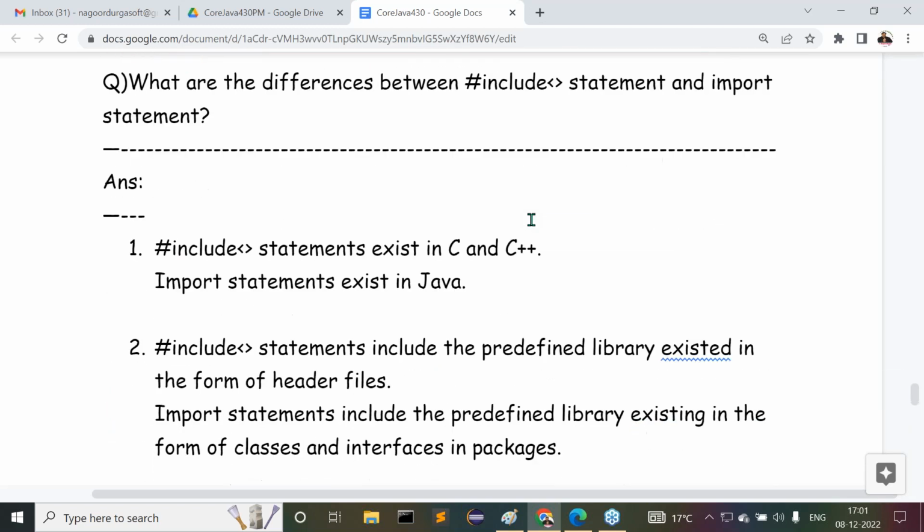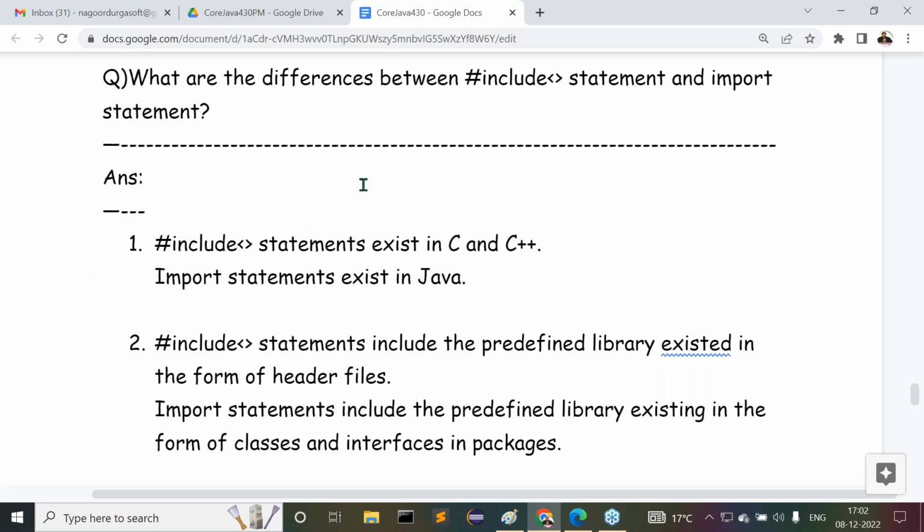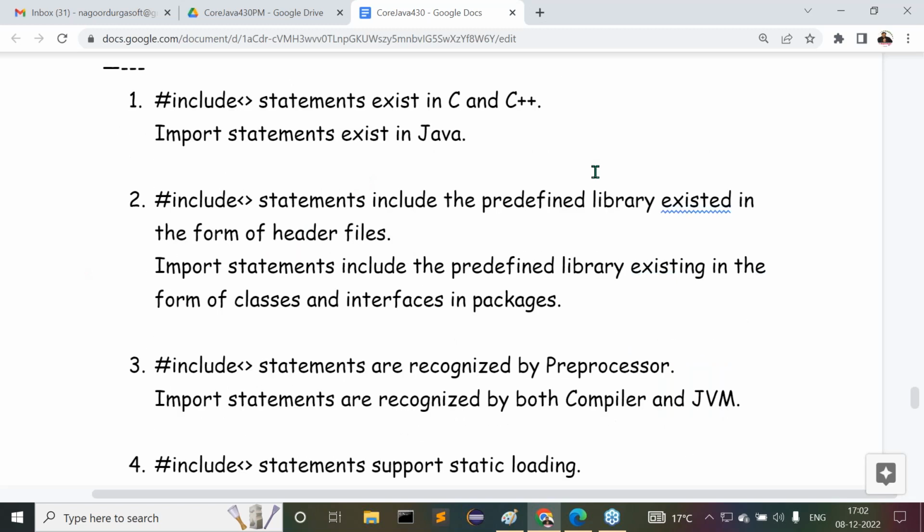Then I gave one important interview question: what are the differences between the hash include statement and the import statement? Let's try to understand it. The first difference: hash include statements exist in C and C++, but import statements exist in Java.